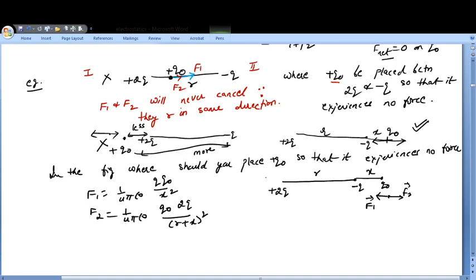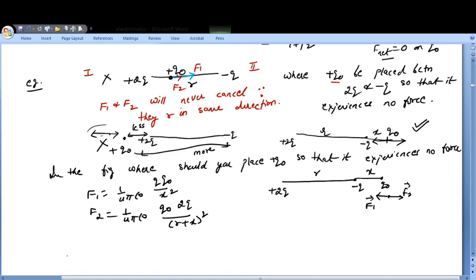See, on this side also, the forces are different and there is a possibility of cancelling, but it will not happen, because its magnitude is more and the distance is also less, so the force on it will be much higher in comparison to this. So it can never nullify. So it has to be kept closer to the less magnitude.